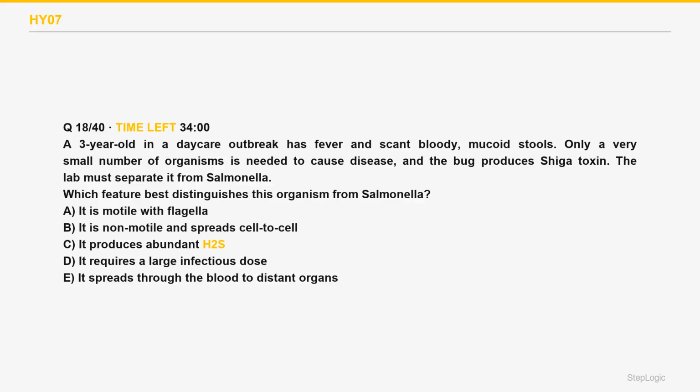Which feature best distinguishes this organism from Salmonella? A 3-year-old in a daycare outbreak has fever and scant bloody mucoid stools. Only a very small number of organisms is needed to cause disease, and the bug produces Shiga toxin. The lab must separate it from Salmonella. Read the command. The feature separating Shigella from Salmonella. Shigella is non-motile and spreads cell to cell.